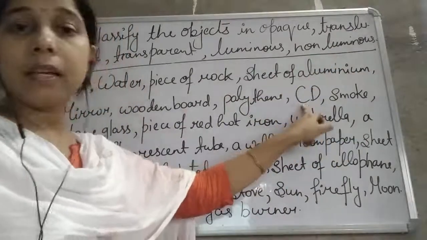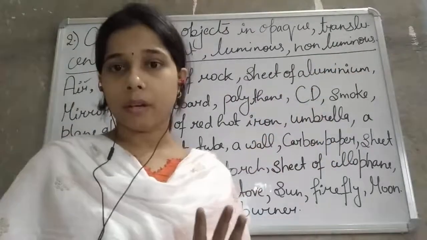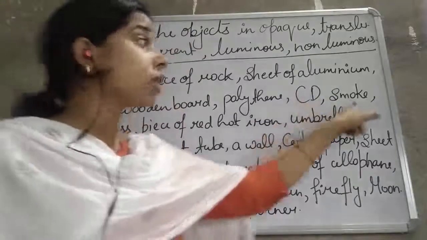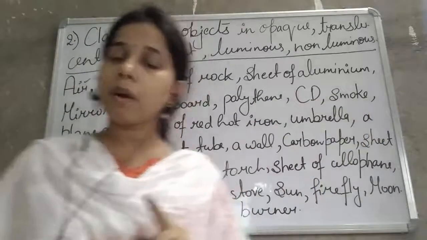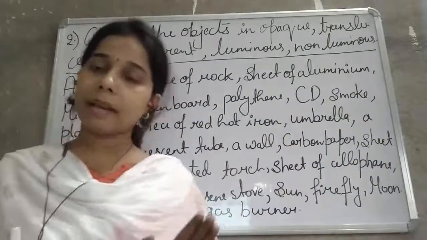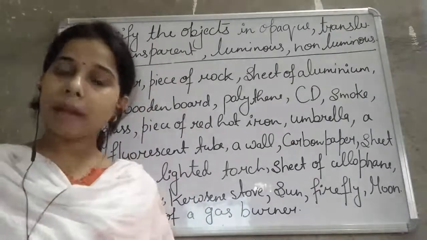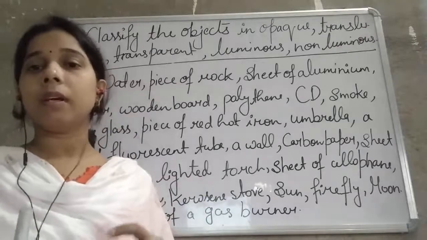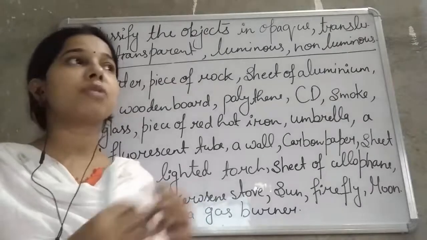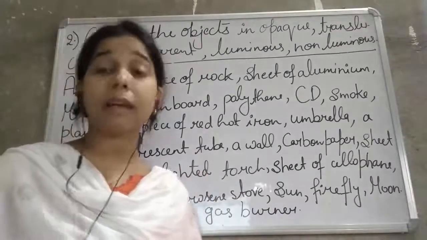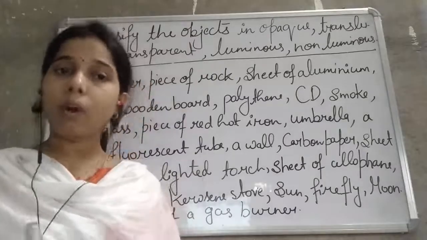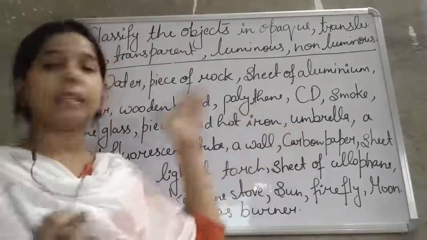CD. CD is what? It is an opaque one. Okay. So it is opaque. Smoke. So smoke is what? If pure air is there, then we can say that air is transparent. But if dust particles are present, it will hinder us from seeing things clearly. So we can see things, but not as clearly as we can in pure air.